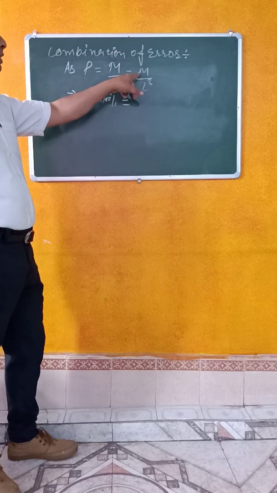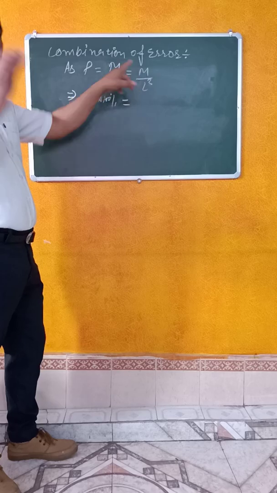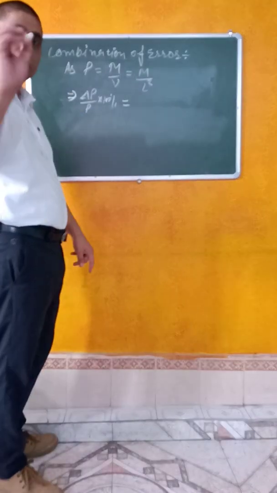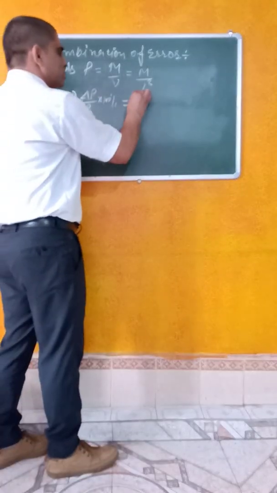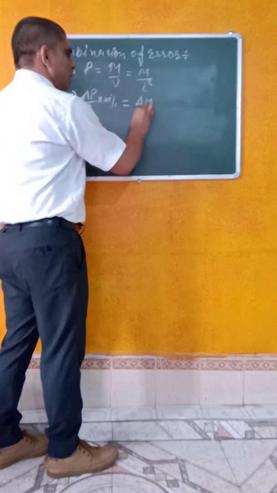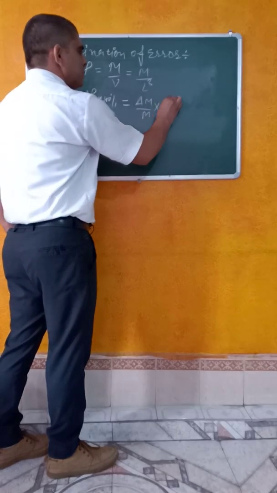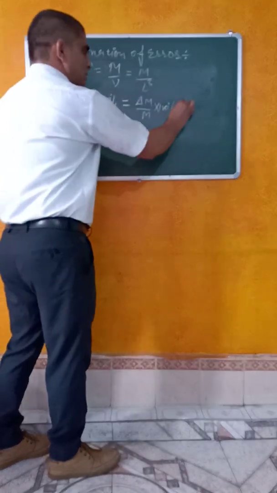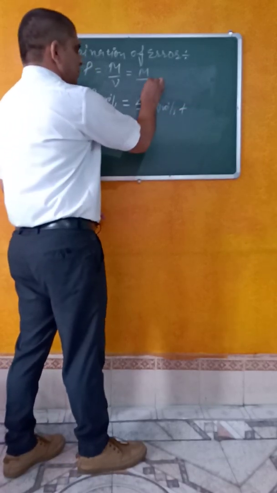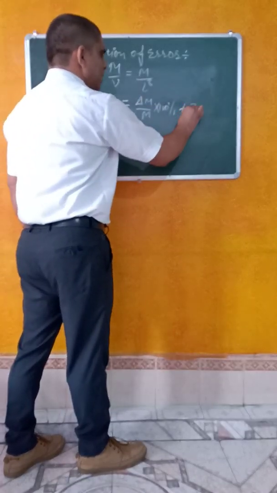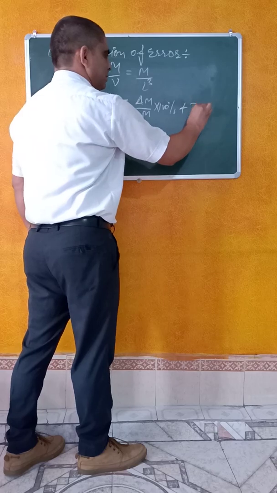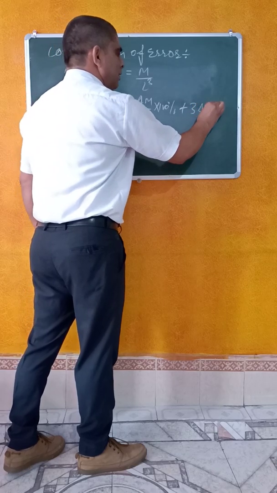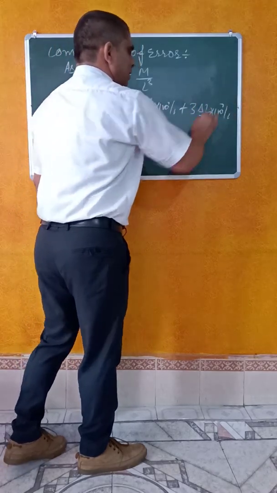So first of all I will convert the mass into the percentage error according to the formula I have discussed with you. So this is equal to delta m upon m into 100%. Now plus, this will be equal to 3 times of the length, delta L upon L into 100%.